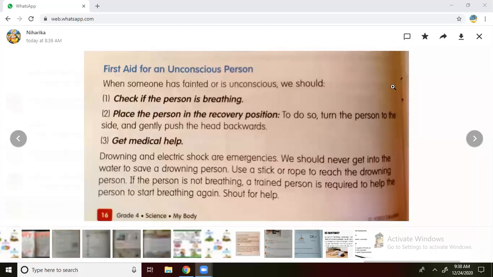Breathing undaa ledaa. We can touch at the nose or keep our finger at the nose and we can identify whether he is breathing or not. Next one, place the person in a recovery position. Recovery position ante chala calm ga unna place, neat ga unna place, tondaraga recover ayye place lo manam padukobettalani cheptunnam. To do so, turn the person to the side and gently push the head backwards.